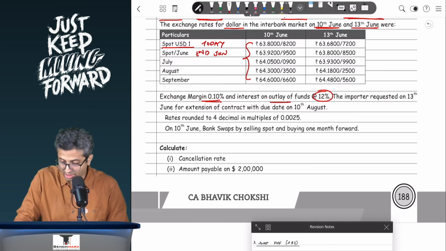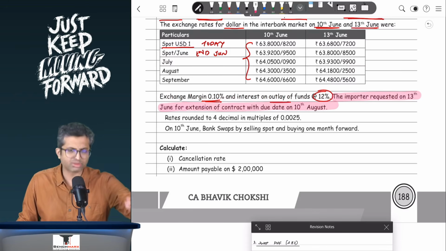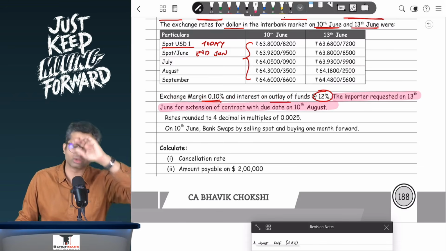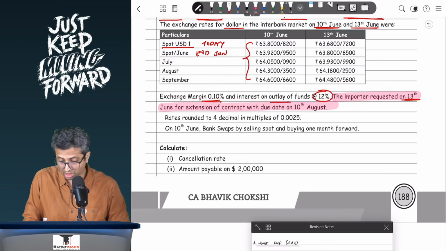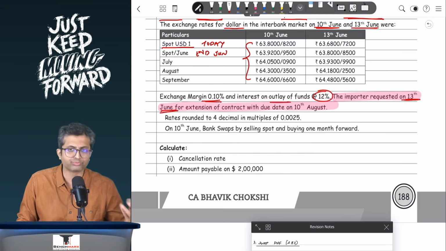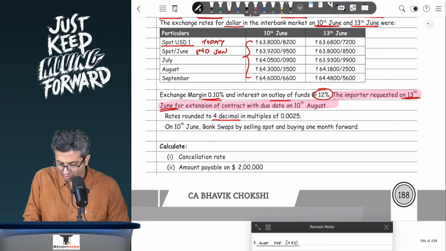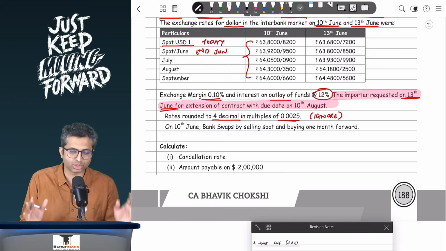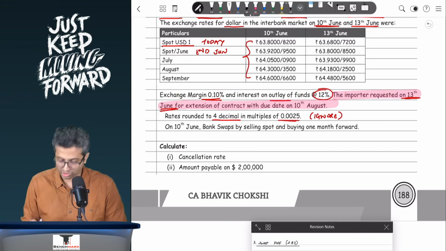The importer requested, okay, this is important, on 13 June for extension of the contract. We did it on 10th of August. They could request for extension, they could request for cancellation, they could request for execution, we don't care. But because they came on 13 June, there was a no show on 10th of June, and hence Rule 6 of FEDAI rules will apply in this particular case. Rates are rounded to 4 decimals in multiples of 0.0025. For the time being, I can say that we can ignore it, just so that you can focus on the question. Though if this is given in the exam, you will round off to the nearest 0.0025 number.